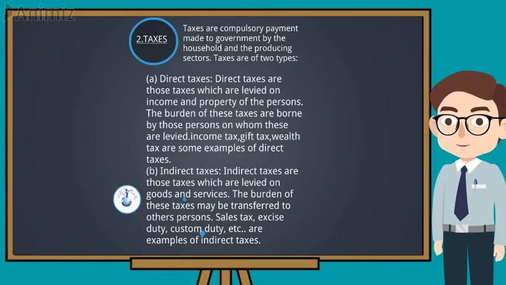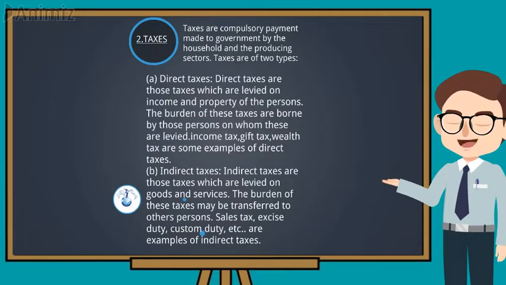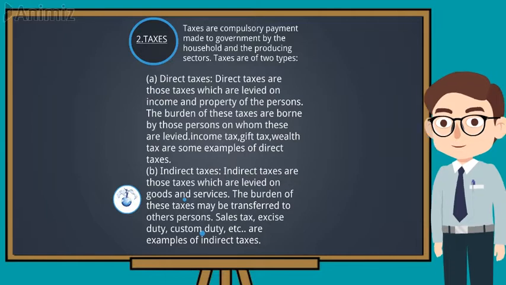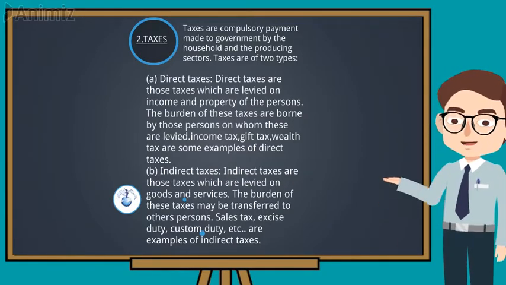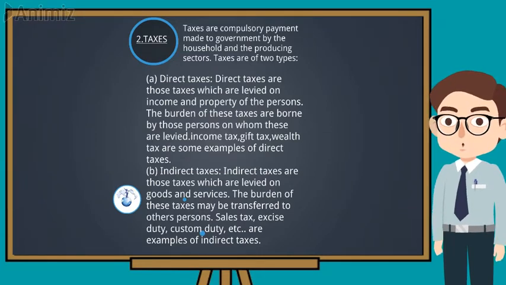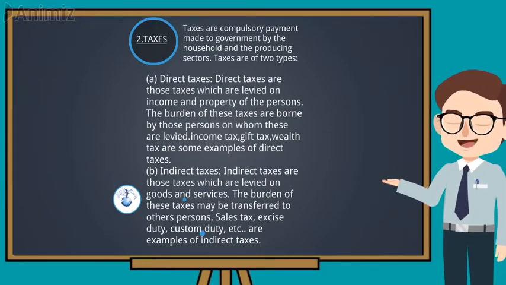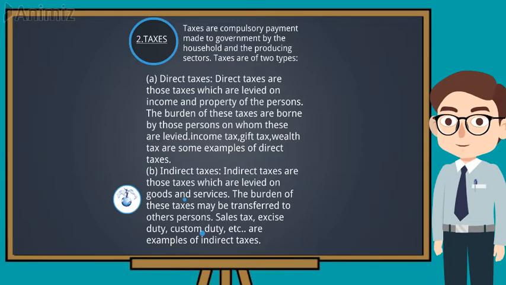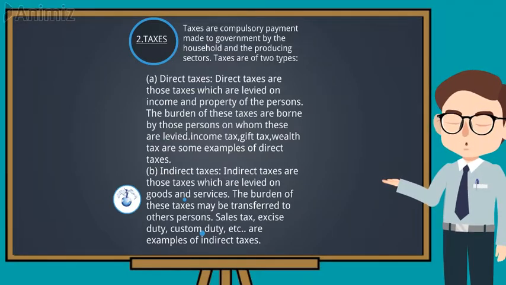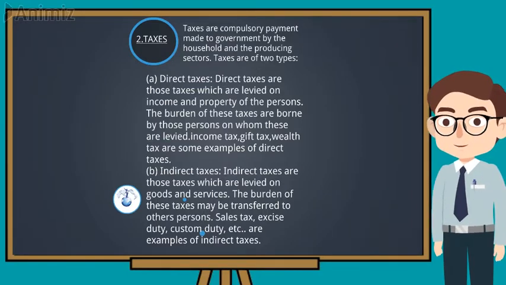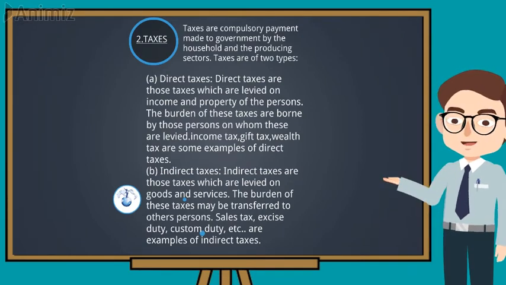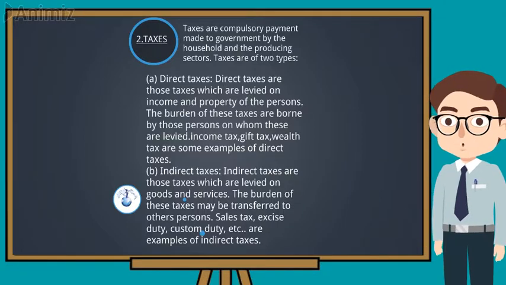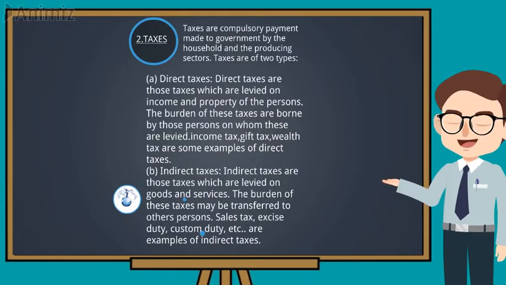Taxes. Taxes are a compulsory payment made to the government by the household and the producing sectors. Taxes are of two types. Direct taxes. Direct taxes are those taxes which are levied on income and property of the person. The burden of these taxes is borne by those persons on whom these are levied. Income tax, gift tax, wealth tax are some examples of direct taxes.